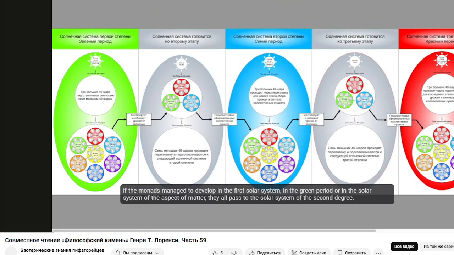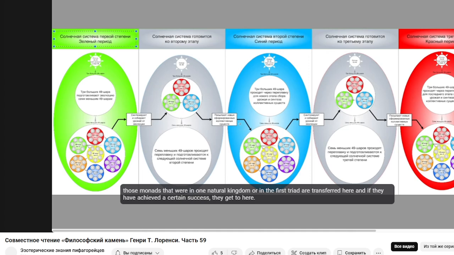If the monads manage to develop in the first solar system, in the green period, or in the solar system of the aspect of matter, they all pass to the solar system of the second degree. Those monads that were in one natural kingdom, or in the first triad, are transferred here, and if they have achieved a certain success, they get to here.